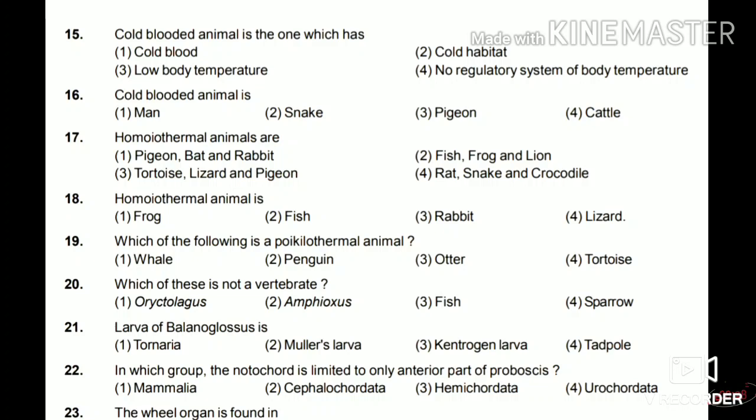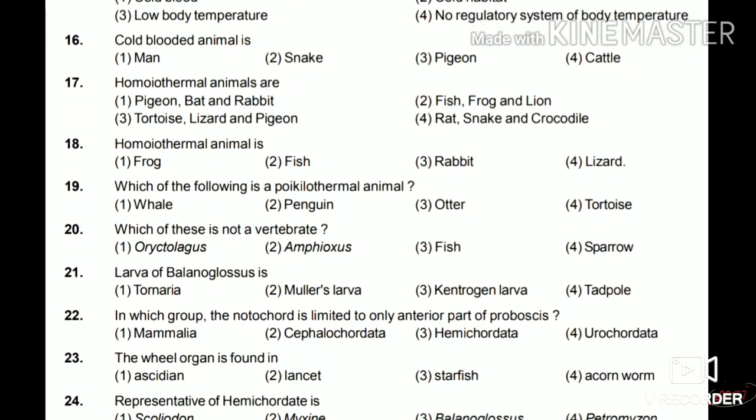So the answer for this is option number 4, no regulatory system of body temperature. That is, they have the inability to maintain their body temperature. 16th, a cold-blooded animal is man, snake, pigeon or cattle. The answer for this is snake. So to cope with this situation, they go into hibernation.